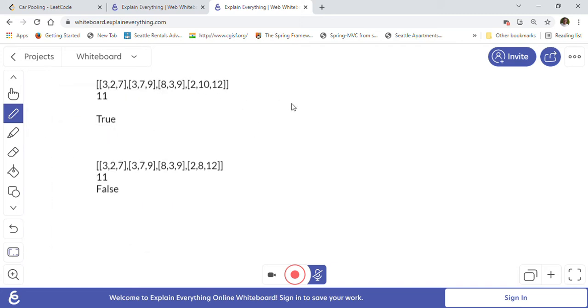Let's just draw the first one. At point 2 and 7, the trip is starting at 2 and ending at 7. One trip is ending at 7, another is 7 to 9, and then another is 3 to 9, and then this is 10 to 12. So this is 10 and this is 12.